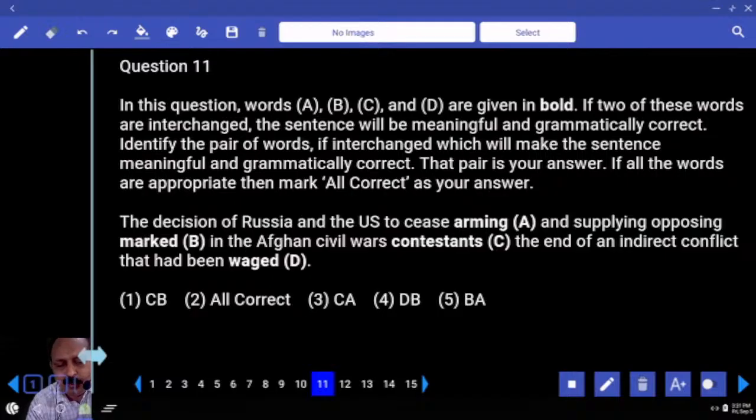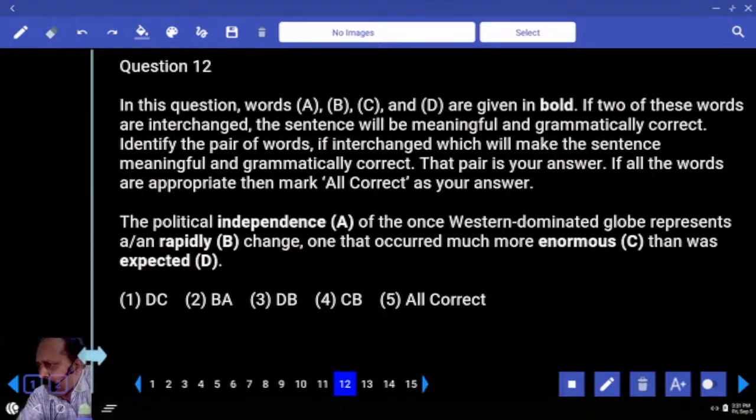The decision of Russia and the US to cease arming. Cease arming, let us look at other words. Can you use marked? No. Contestants? No. Waged? No. Arming and supplying opposing contestants in the Afghan civil wars marked the end of an indirect conflict that had been waged for quite some time. So which two words you have to change? Which option is that? How do you guys decide? Tell me. Am I using grammar, contextual awareness? You feel okay, this is a pair. That's good. You're on track.